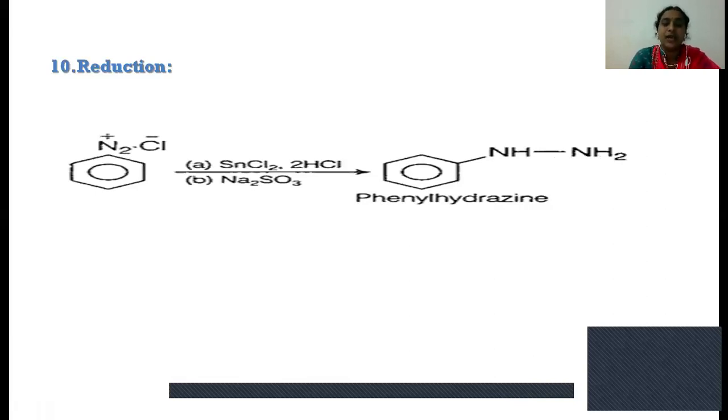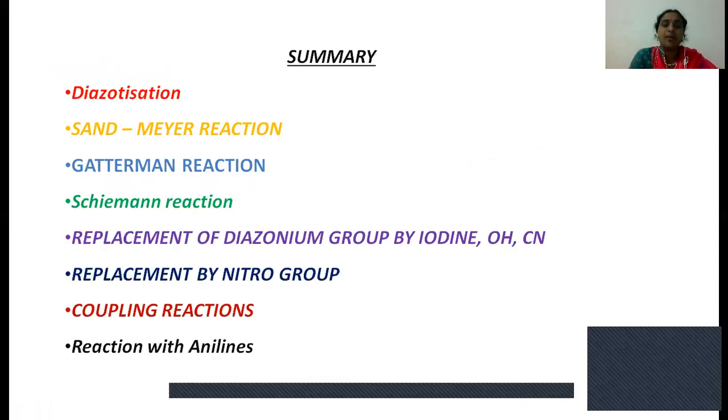Coming to the summary of this topic, today we have discussed diazotization. Diazotization is the conversion of aniline in the presence of sodium nitrite and HCl at 0 to 5 degrees, which produces benzene diazonium chloride. This process of converting aniline to benzene diazonium chloride is called diazotization.